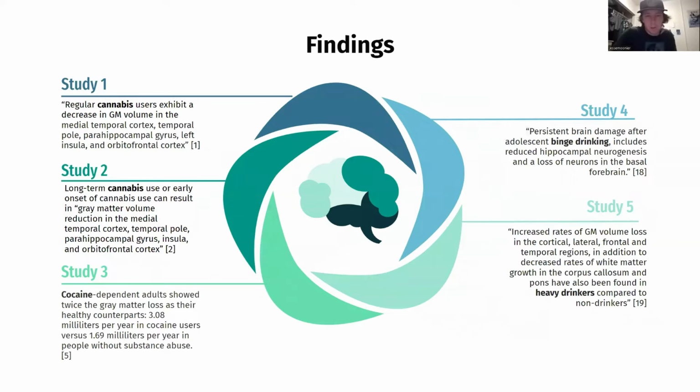From these studies we reviewed, we found that cannabis users exhibit gray matter loss in the medial temporal cortex, temporal pole, parahippocampal gyrus, and orbitofrontal cortex. Also, alcohol users exhibit similar decreased gray matter in the cortical, lateral, frontal, and temporal regions, and decreased rates of white matter growth, as well as a loss of neurons in the basal forebrain. In addition to this, cocaine users also exhibit a large decrease in gray matter.